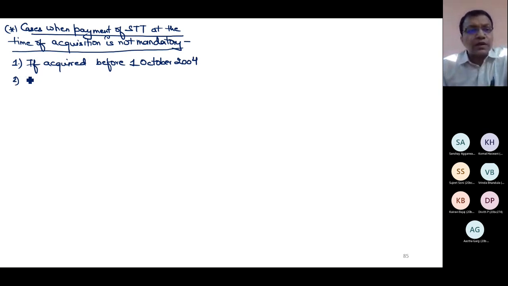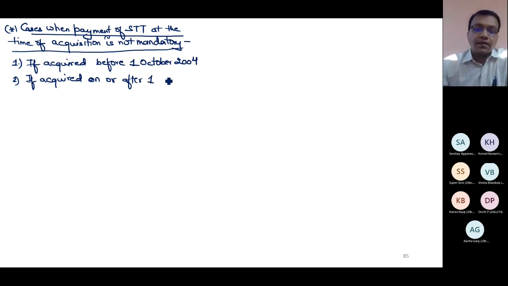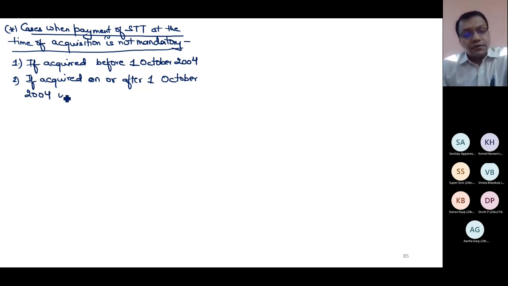Now, if shares are acquired on or after 1st October 2004, which are not subject to STT.